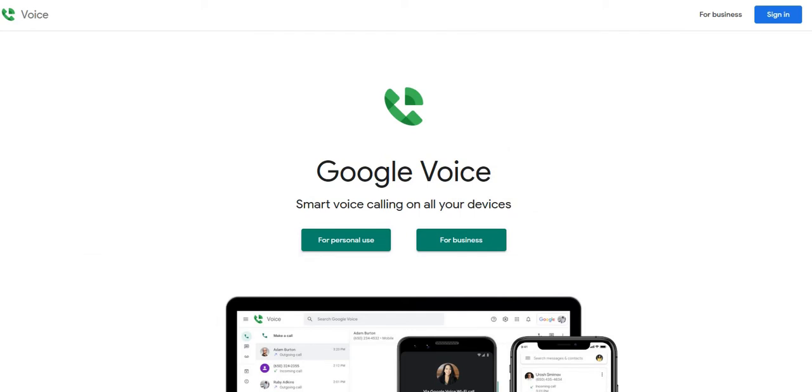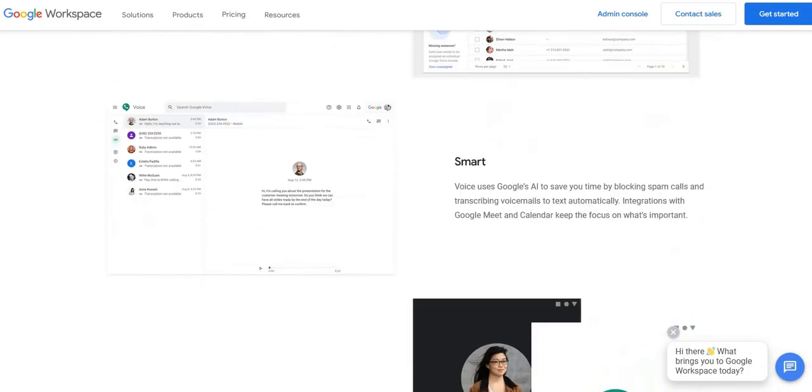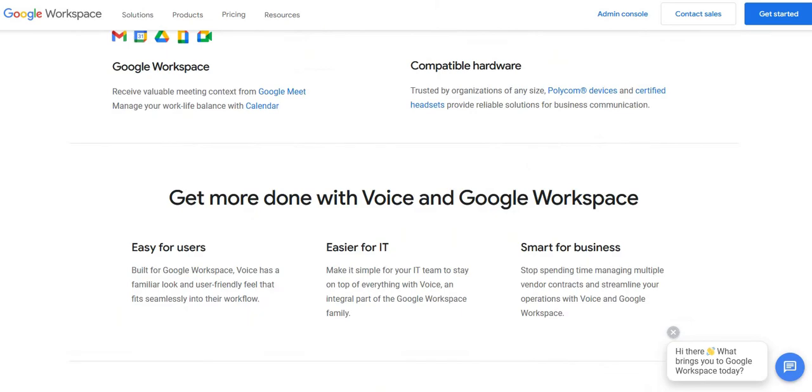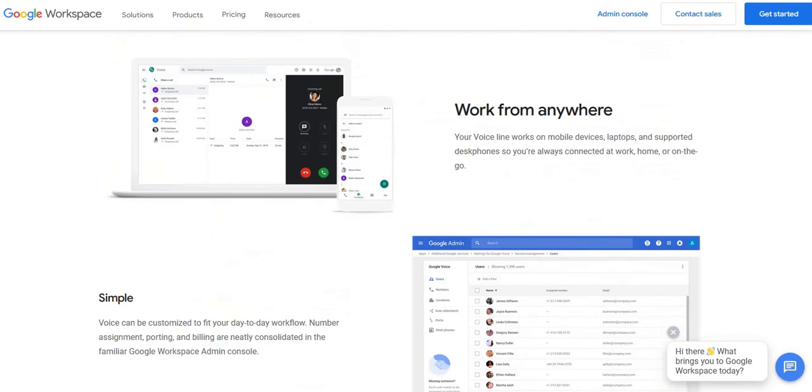On this screen, we have an option for personal use and an option for business use. Let's first explore the option for business use. We'll scroll through this page to see what the business phone has to offer.